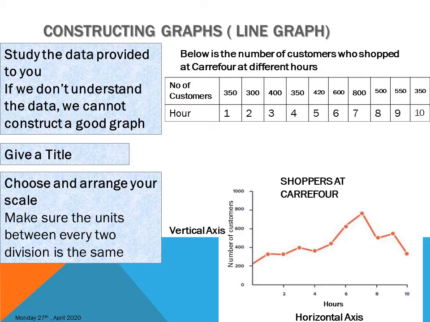The numbers that you'll be using on your scale must contain the least number in your information and the highest number. So our least number is 300 here. The highest number is 800. Look at our vertical axis scale. It starts from 200 and ends at 1000. So it will be able to accommodate 300, which is the least number in our information, and it will also be able to accommodate 800, which is the biggest number. So this is a very good scale.